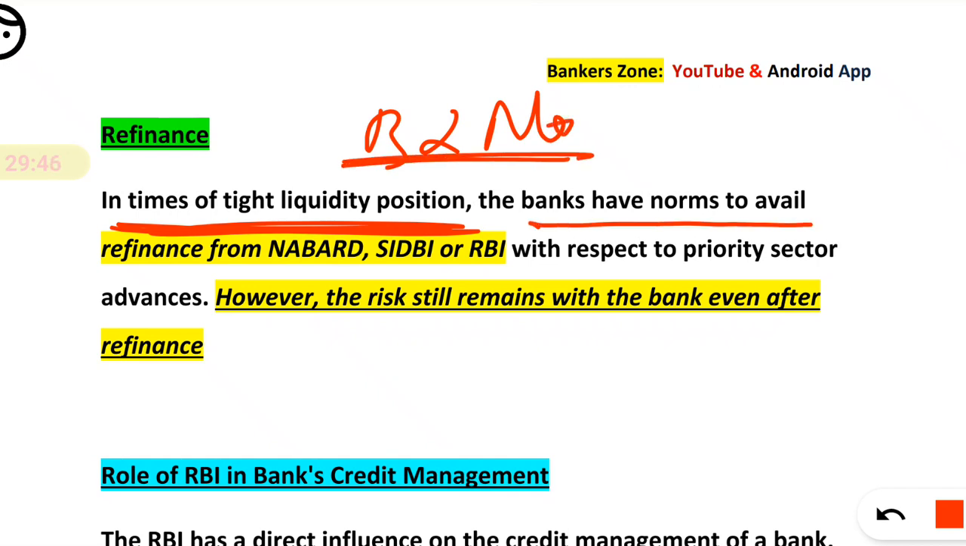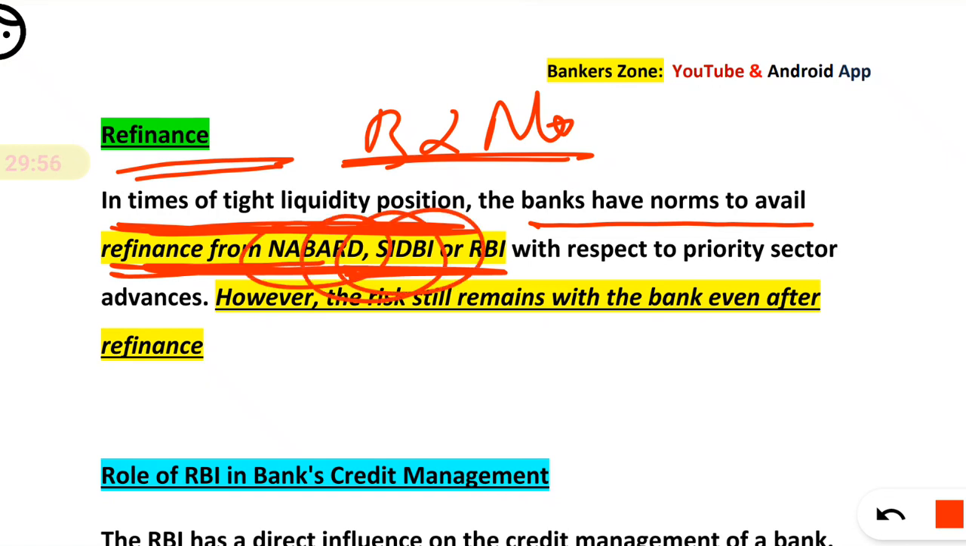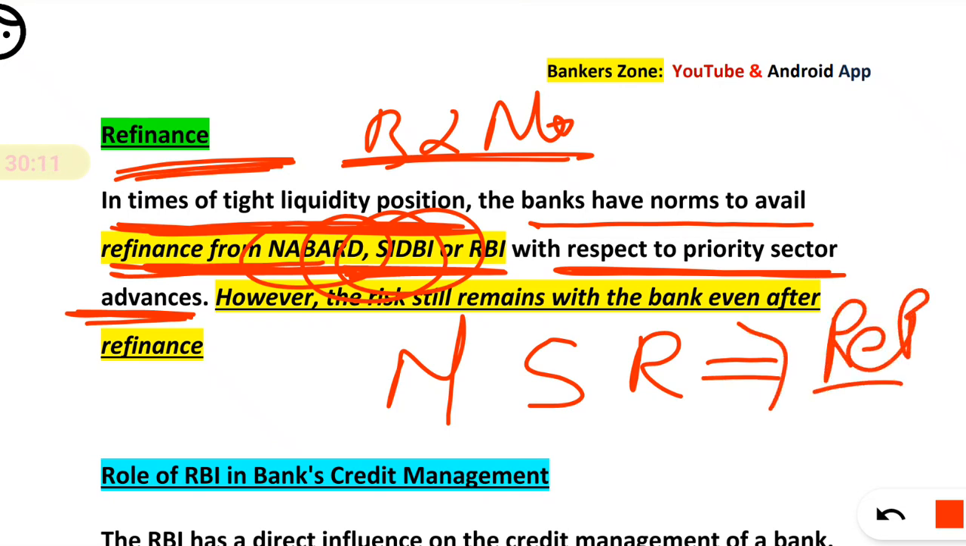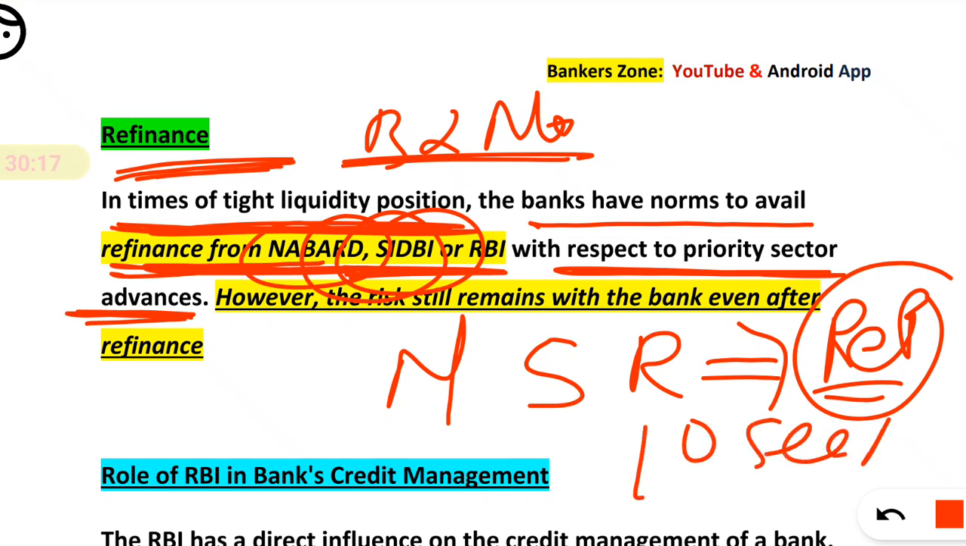The bank has norms to avail refinance from NABARD, CDB or RBI. Simply, who will provide the refinance? Here, NABARD, CDB or RBI will provide refinance to the banks. With respect to what? With respect to priority sector advances. Remember here, NABARD, CDB and RBI can all provide banks refinance, but with respect to what? Only priority sector advances. What is a priority sector advance? We are going to discuss that in detail, but here just remember.